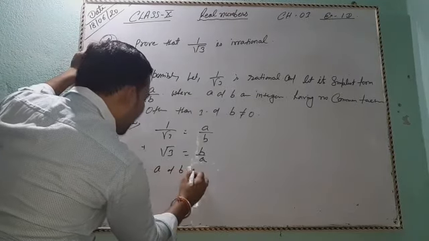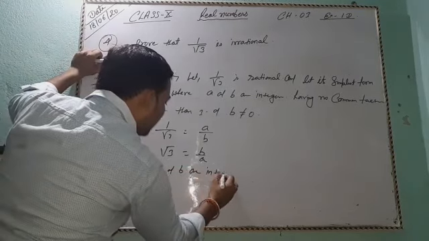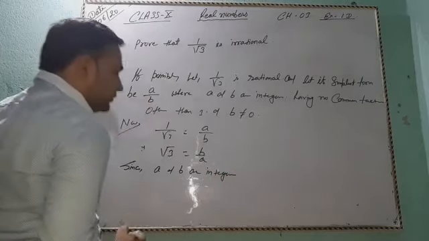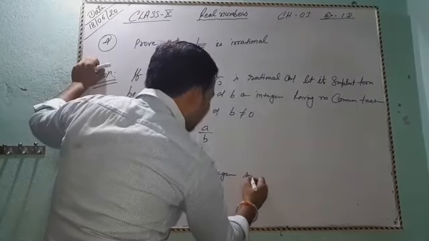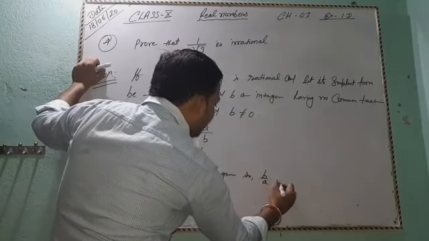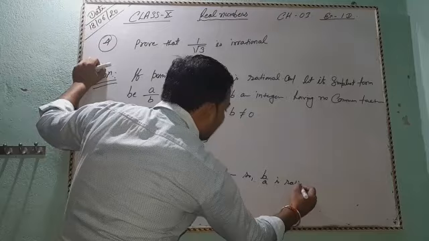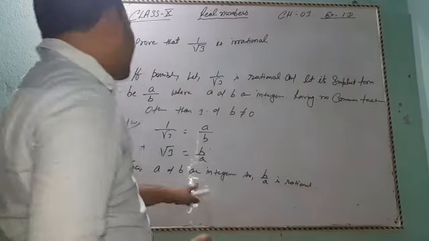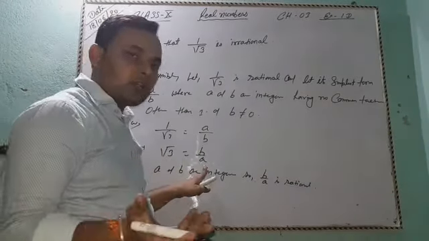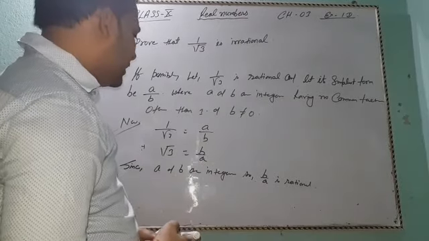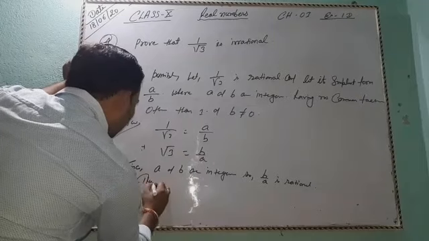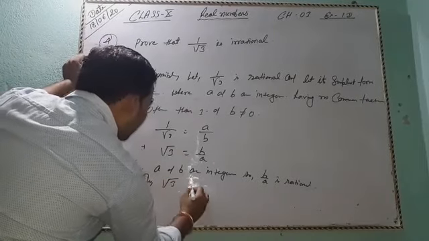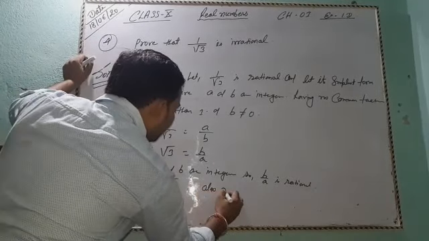A and b are integers, so b by a is rational. Thus root 3 is also rational.